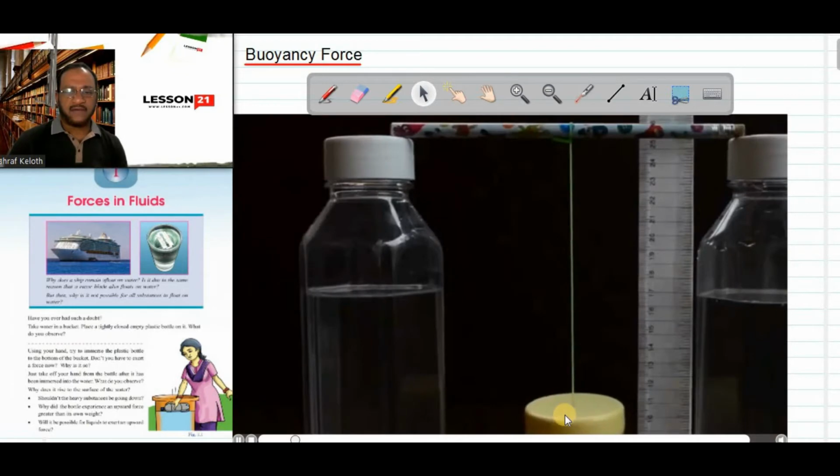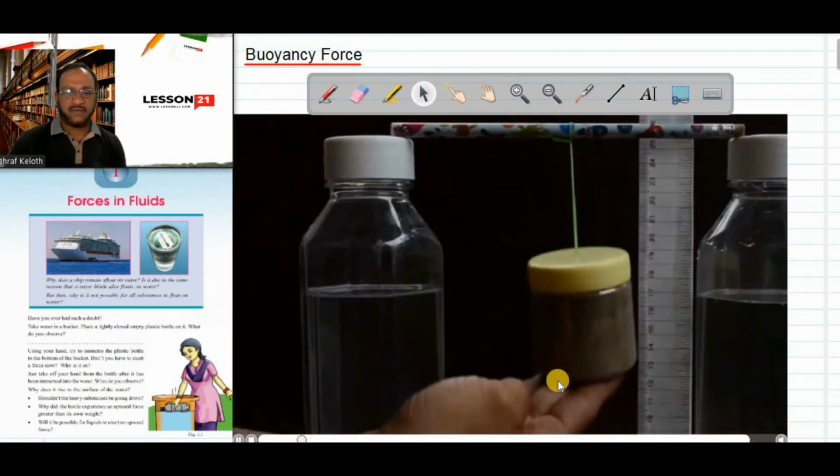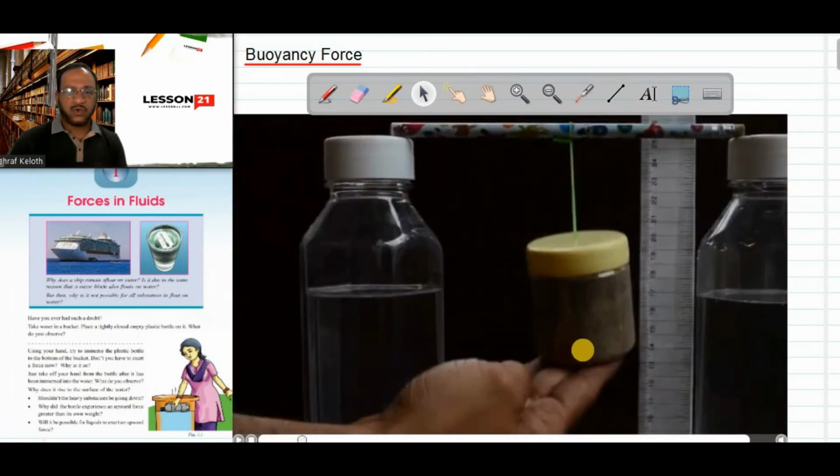Now if I apply force from down, with my hand I am applying force upward. So what happens here? The rubber band stretches because of the weight of the bottle, and weight is acting downward. If I apply a force in the upward direction, some weight is cancelled, some weight will get subtracted because of the upward force. Weight is the force exerted by the gravity of the earth, and because of the weight of the sand, the rubber band is stretched in the downward direction.